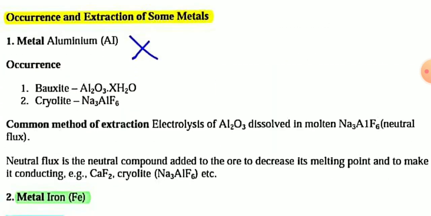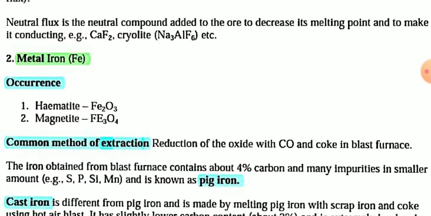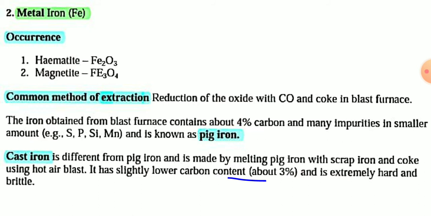Now, occurrence and extraction of some metals. The first metal is iron. Aluminium is not given in your reduced syllabus. So first, extraction of iron. Occurrence: the ores of iron are hematite and magnetite, that is Fe2O3 and Fe3O4. The common method of extraction is reduction of the oxide of iron with carbon monoxide and coke in a blast furnace.